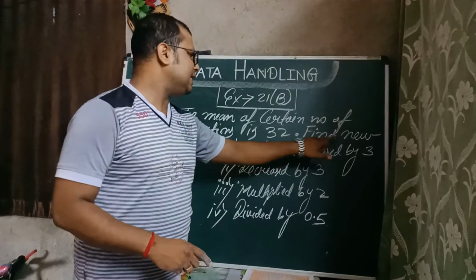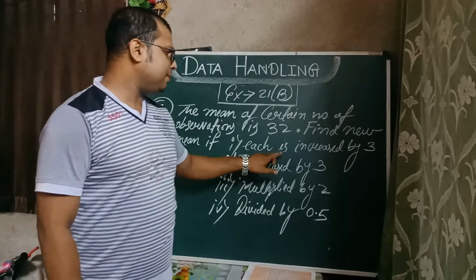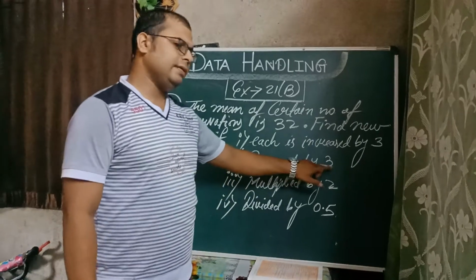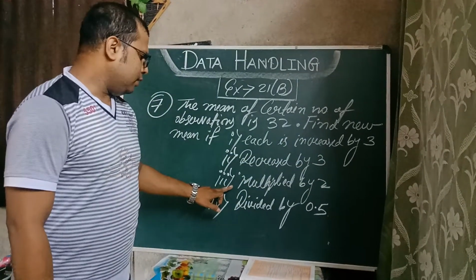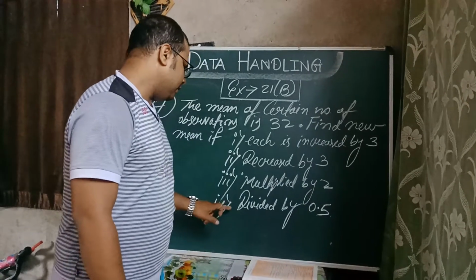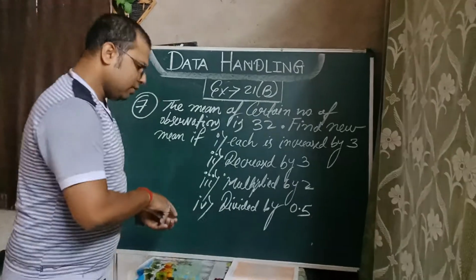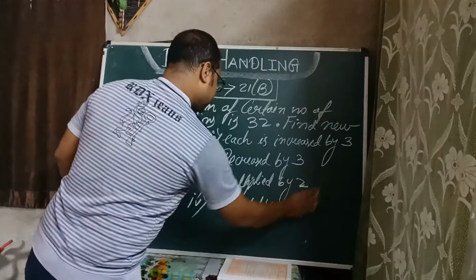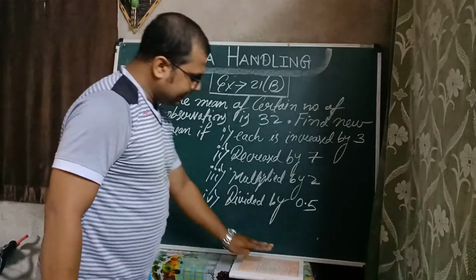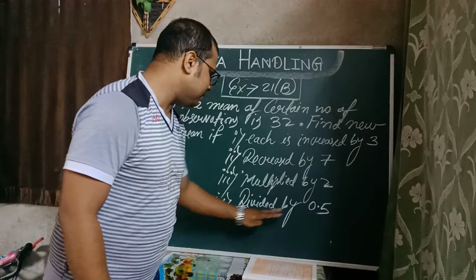Further, it says find the new mean, or the resultant mean, if each number is: first, increased by 3; second, decreased by 7; third, multiplied by 2; and fourth, divided by 0.5.